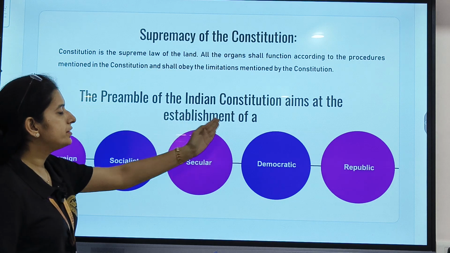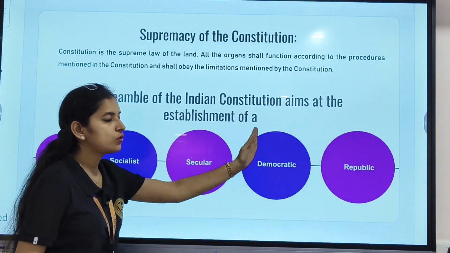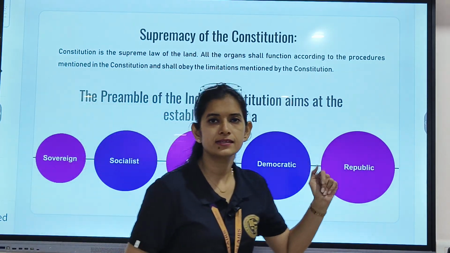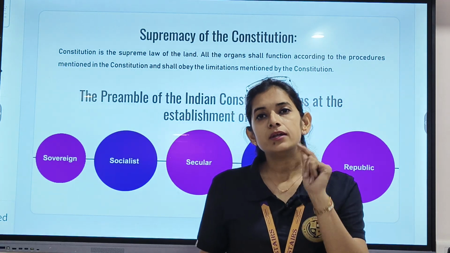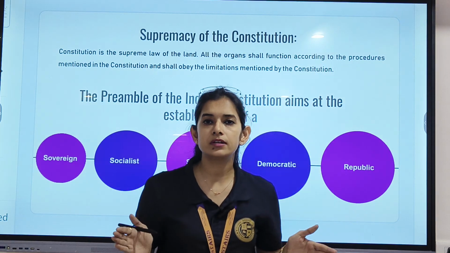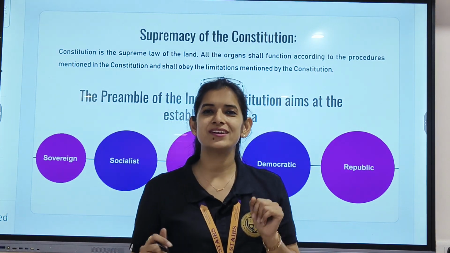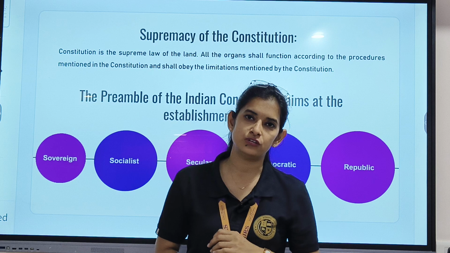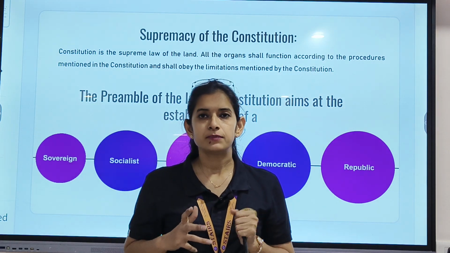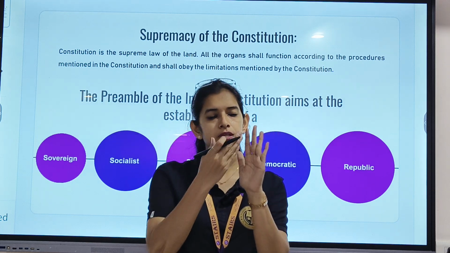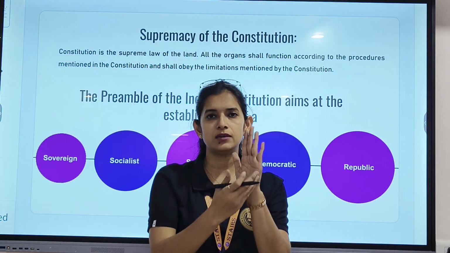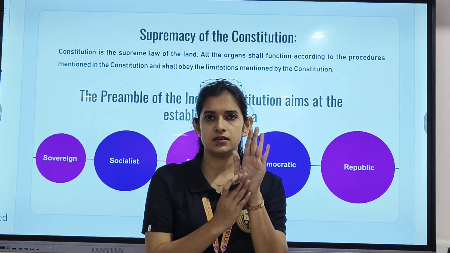The preamble of the Constitution aims at the establishment of these particular things. Now the question arises, what is preamble? Beta, preamble is actually an introductory statement of the Constitution. What is an introductory statement? For example, whenever you are opening up a book, on the first or second page you would be referring to the index, right?